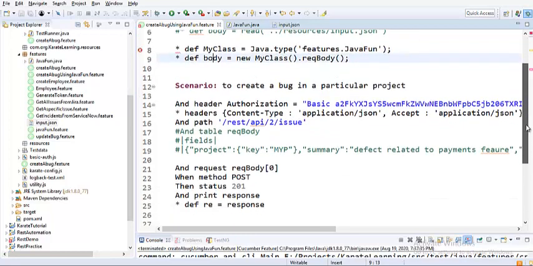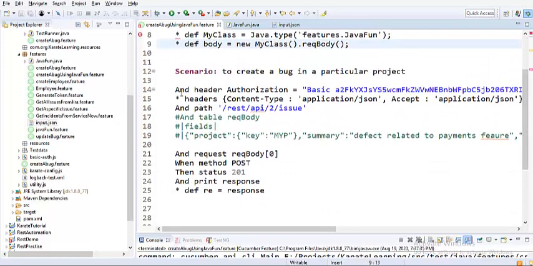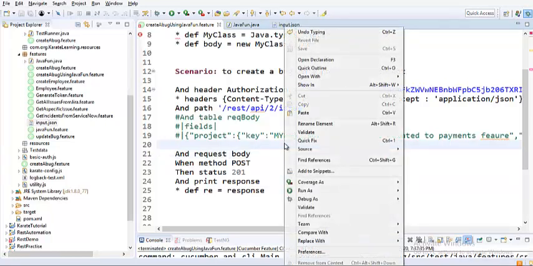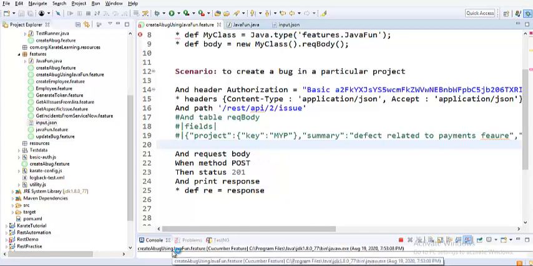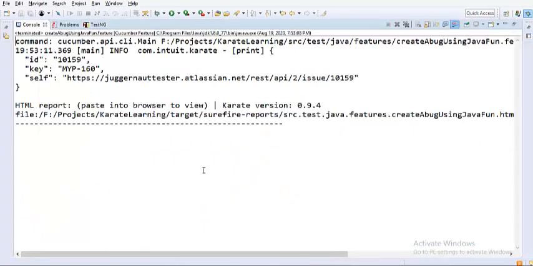So now I'll come down. There is nothing that is going to be changed in authorization or as far as the header is concerned. I would just simply change the request. Instead of request body, I would say body, and let's execute this one to see if it works properly. And if I scroll down, it started. Yes, guys, it has worked successfully. If you see, the ID got generated, MYP 160 is the key, and this is the issue number.